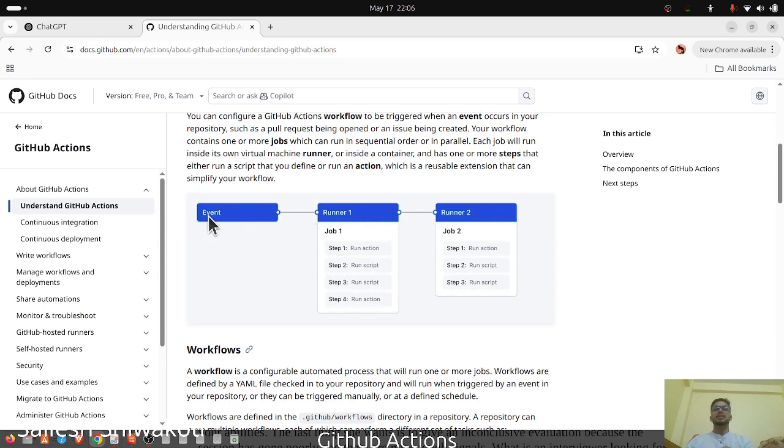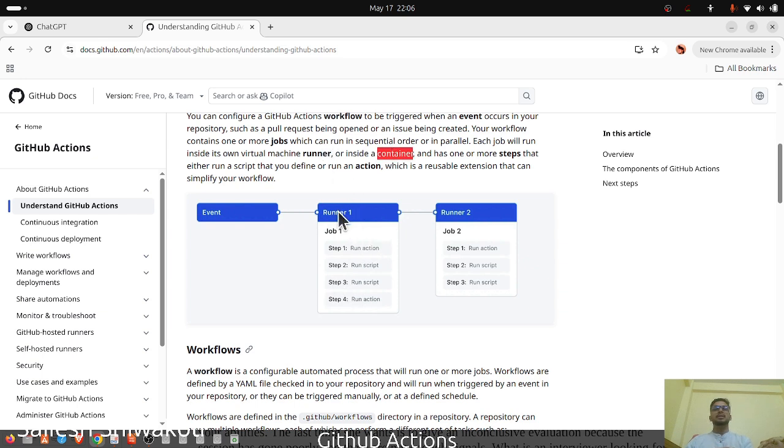For example, there happens to be one event that is being executed in runner 1, and maybe it is sequential in runner 2. Runner 1 is always a virtual machine, it's not a container.